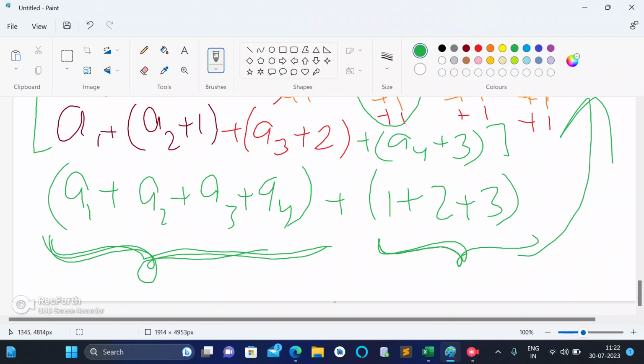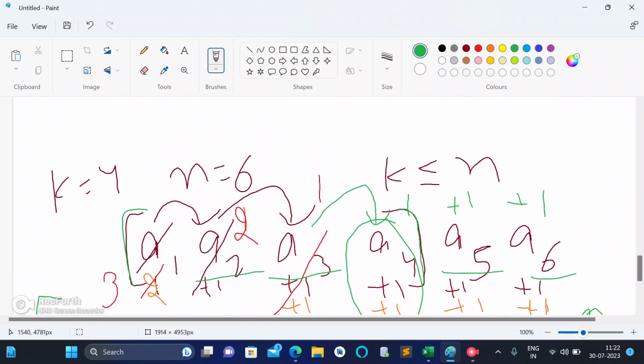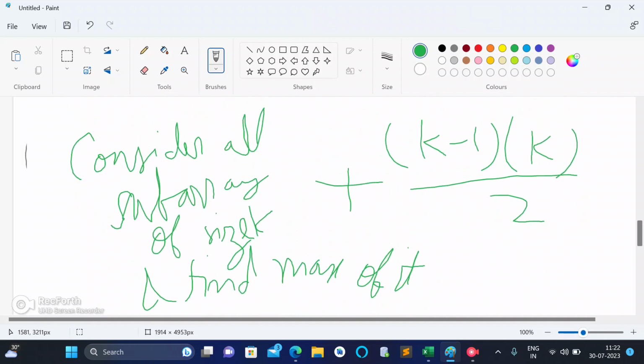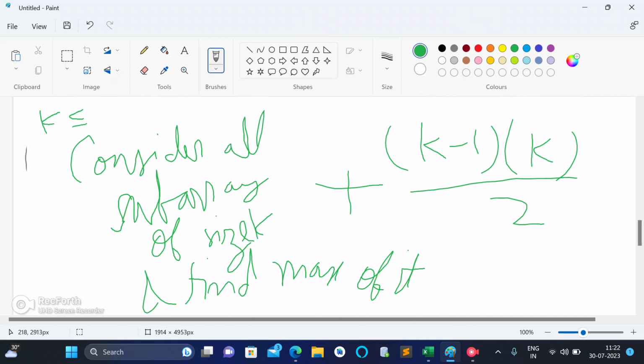Plus, we can see that apart from the max section, this section is constant. Here we can see this is a4 and there are 3 terms. It means a4 is the window of size 4, or I can say this is the window of size k, and here it is also 4. So we have to find the sum of k minus 1 elements. What is the sum of k minus 1 elements? k minus 1 into k by 2 is the sum of k minus 1 elements.